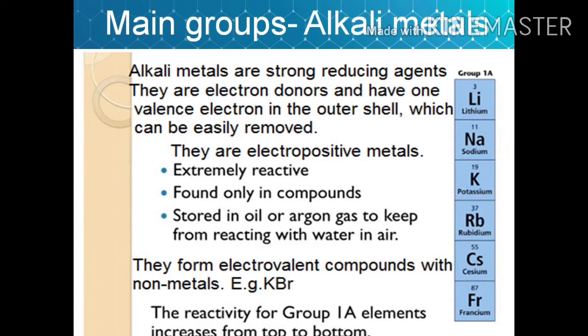The reactivity of group 1A elements increases from top to bottom. The reactivity increases as we come from top to bottom. That means as we go across a period, the metallic character decreases. But as we come down the group, the metallic character always increases. That is why even in the activity series, we have potassium first and then sodium. That means the reactivity increases as we come down the group.